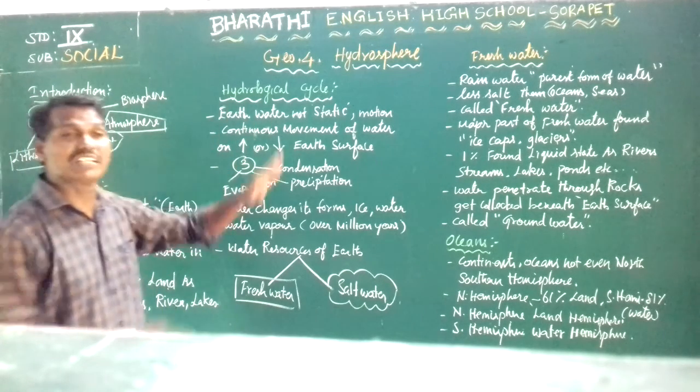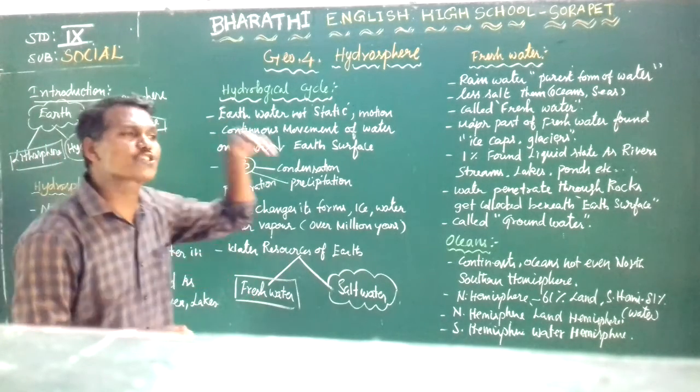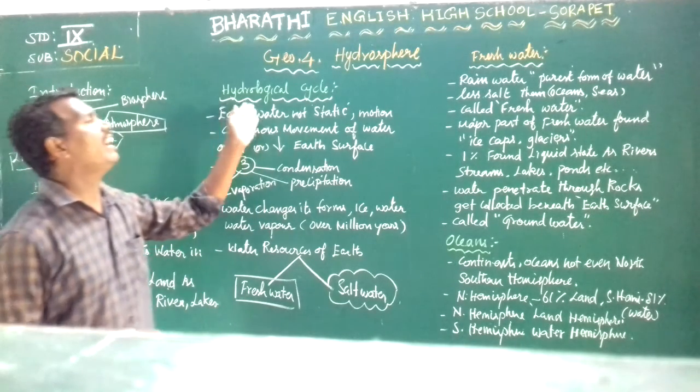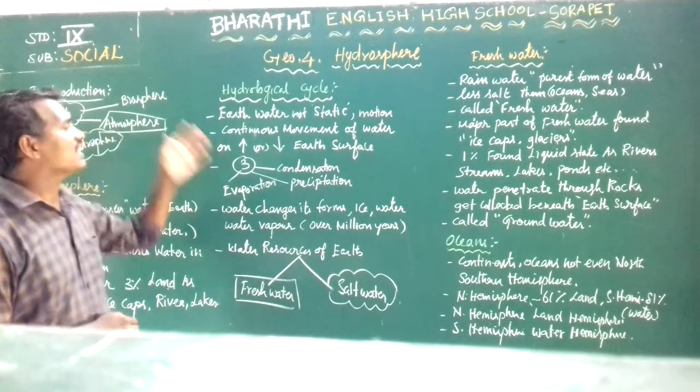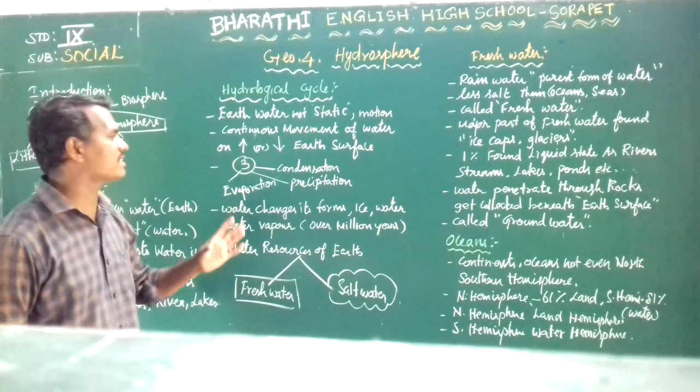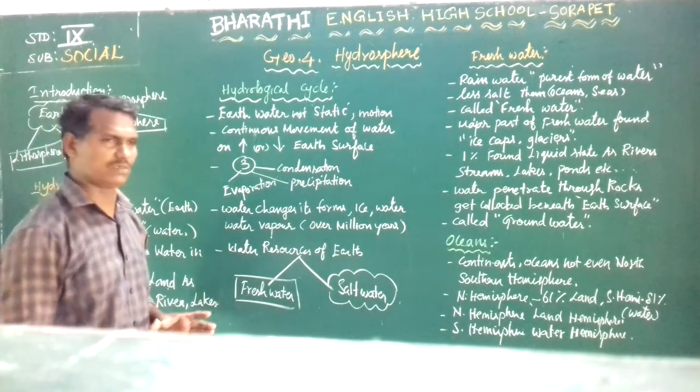So the earth's water is always moving. Okay. So what do we mean by hydrological cycle? The continuous movement of water on, above or below the surface.